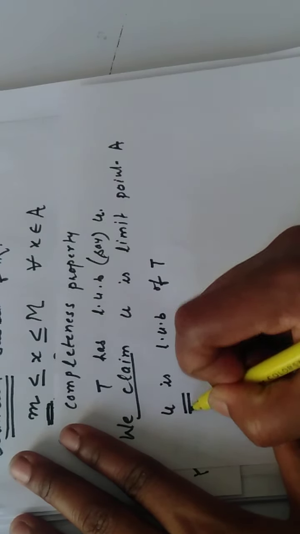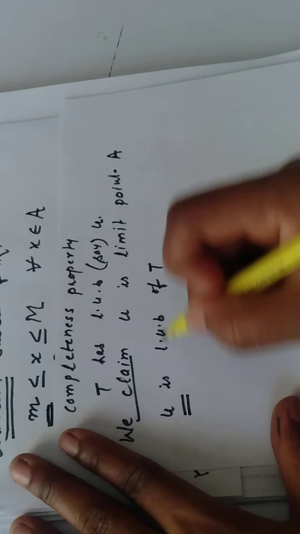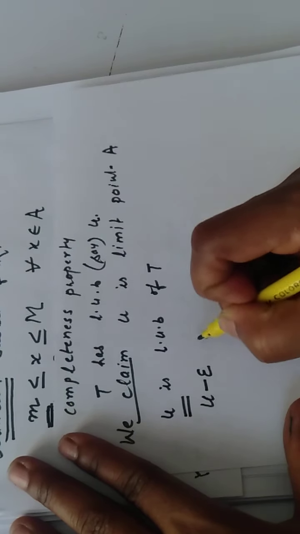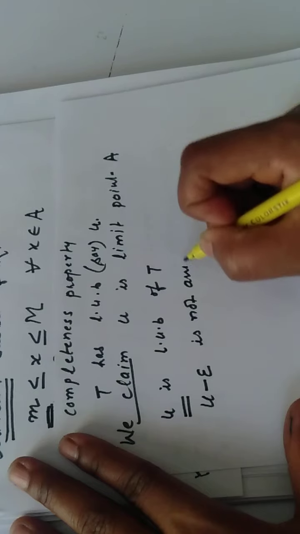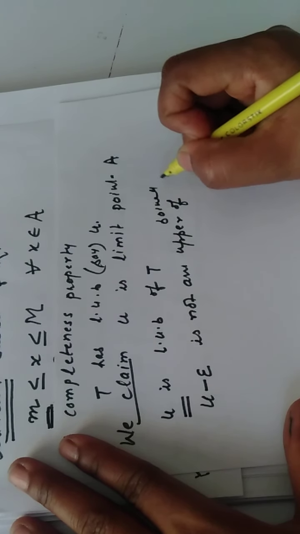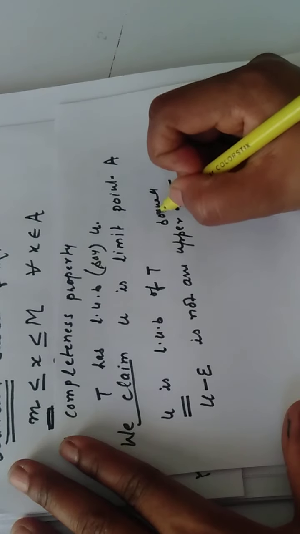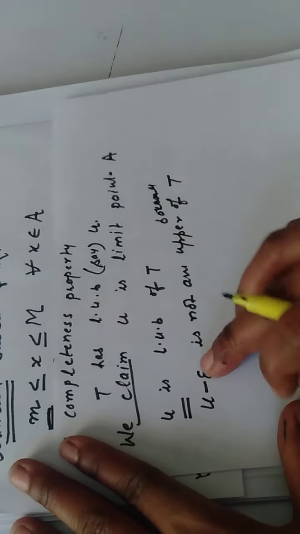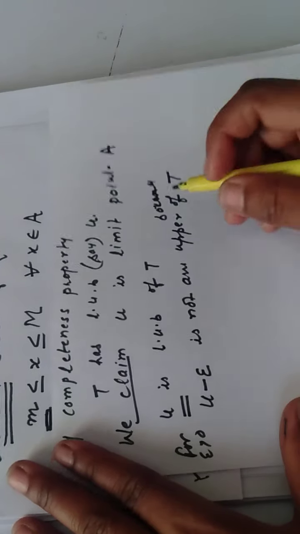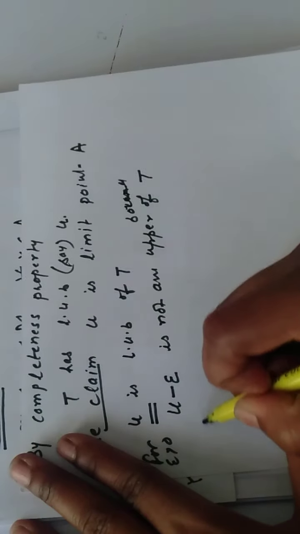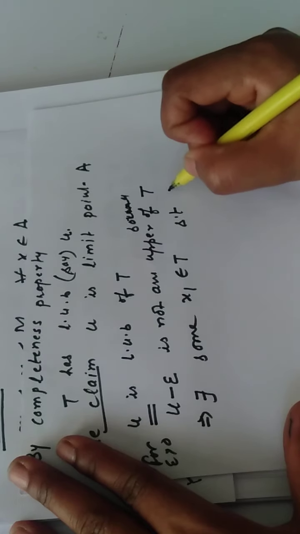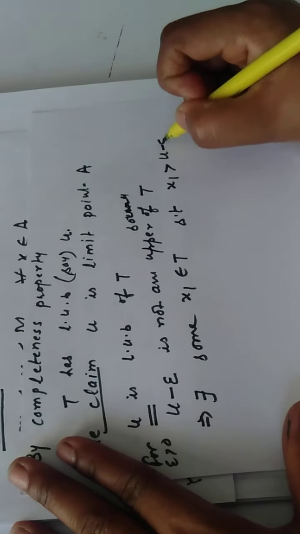Okay, two conditions. U is the least upper bound of T means that U is least among all the upper bounds of T. It means that any number which is less than U is not an upper bound of T, because U is the least upper bound of T. So for any epsilon greater than 0, U minus epsilon is not an upper bound of T. Okay, now if it is not an upper bound of T, it means that there exists some x1 belonging to T such that x1 is greater than U minus epsilon, right?